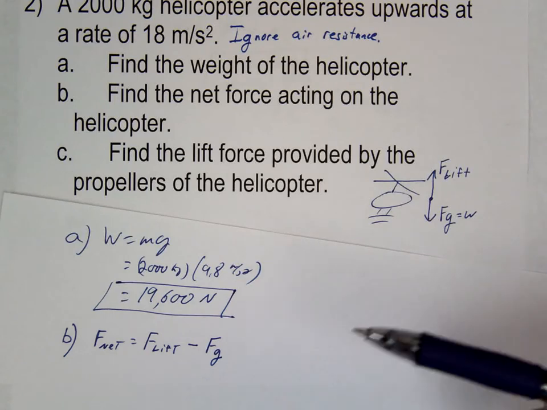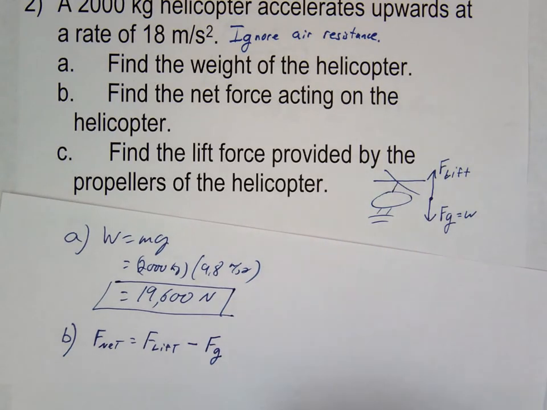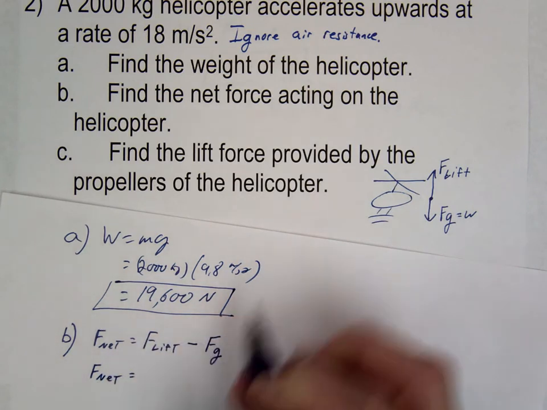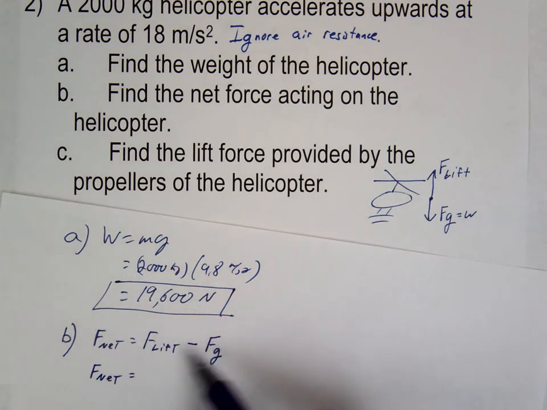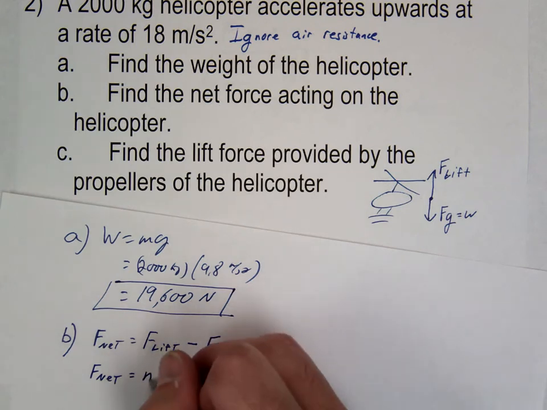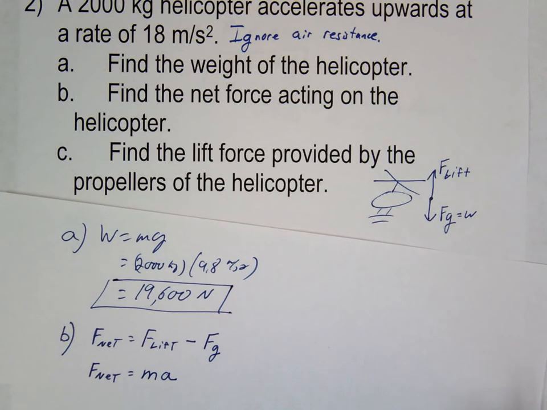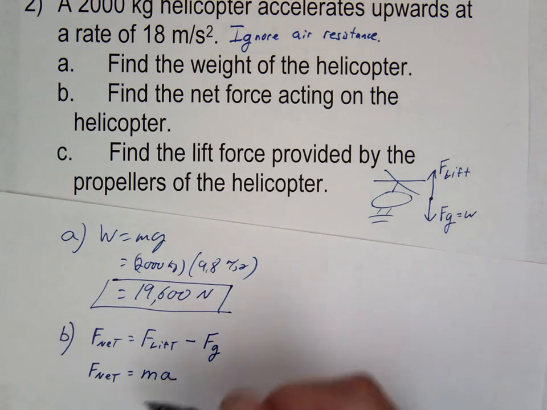What we did give you was the acceleration, right? So there's always going to be two equations for the net force. There's what net force means, which is summing, adding up forces, and then there's Newton's second law, where net force equals mass times acceleration. So you kind of always have two choices. Sometimes you use it one way, sometimes you use it the other way. It just depends on the context of the problem.